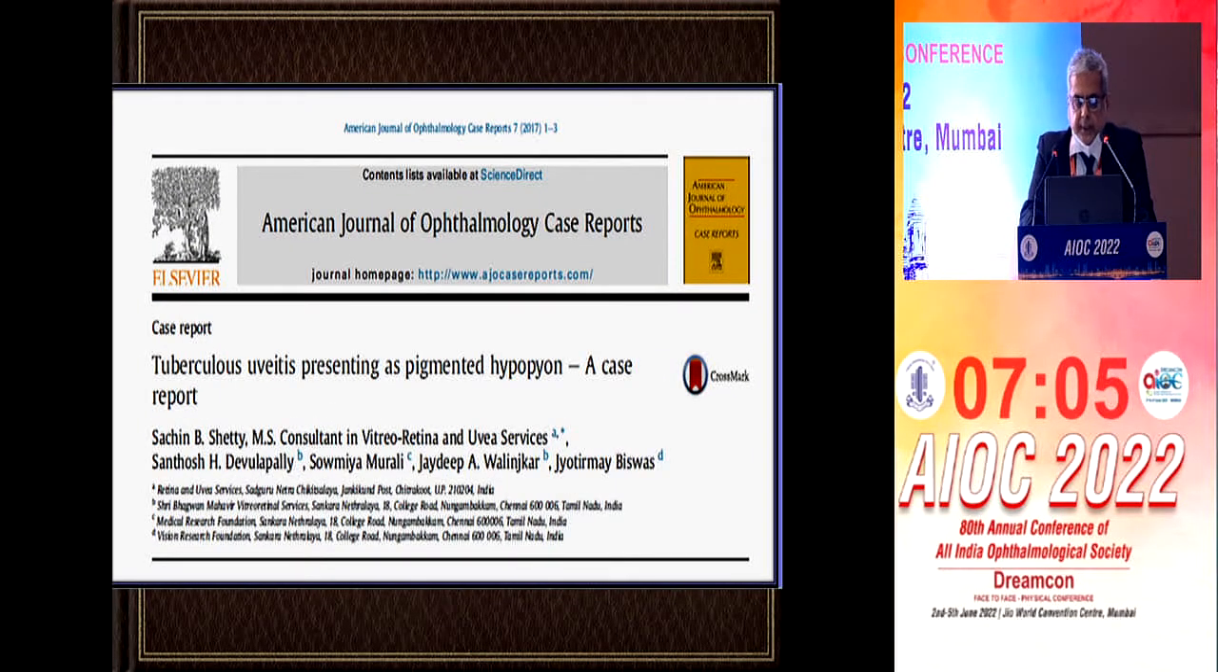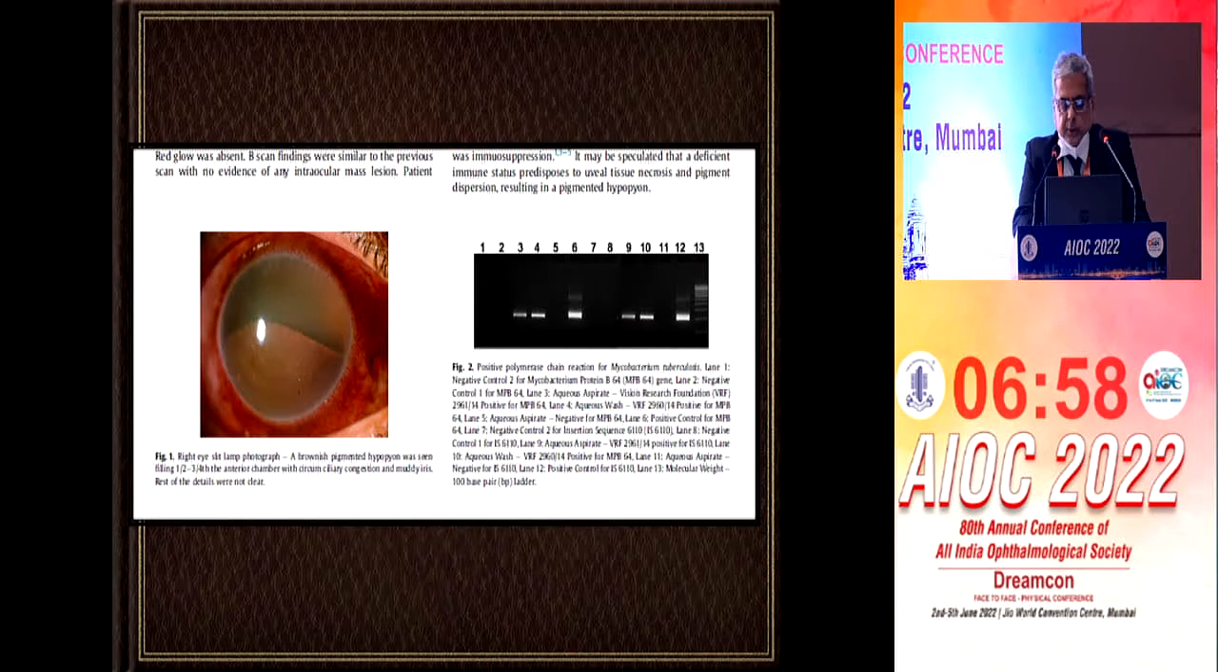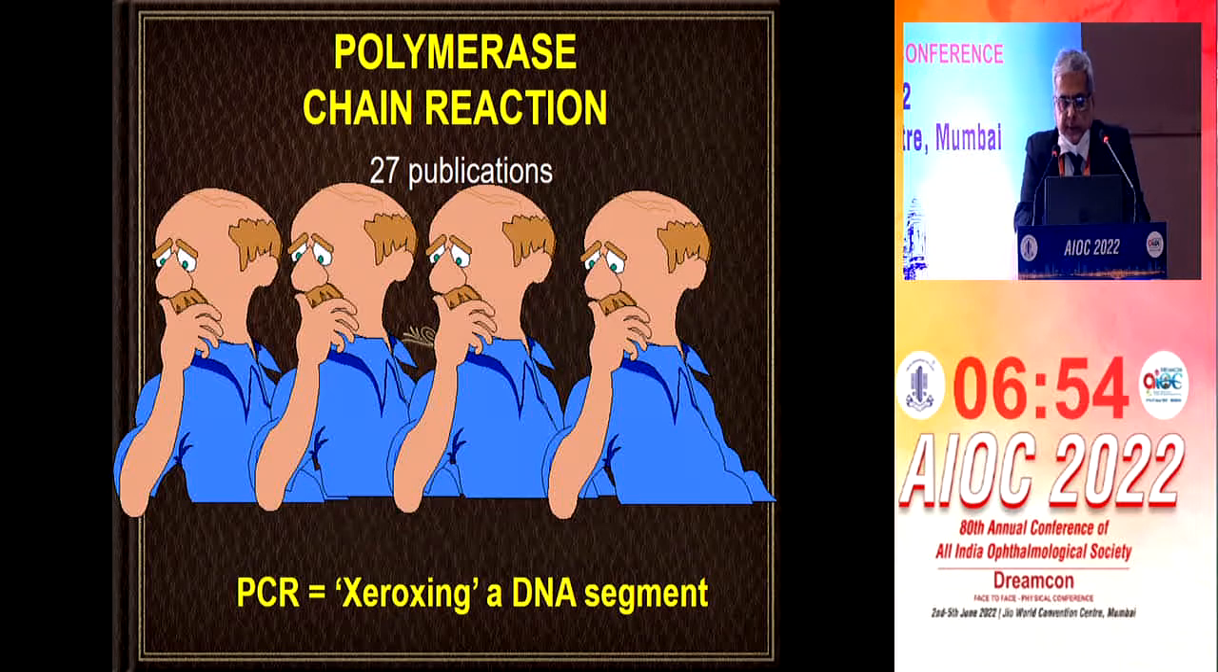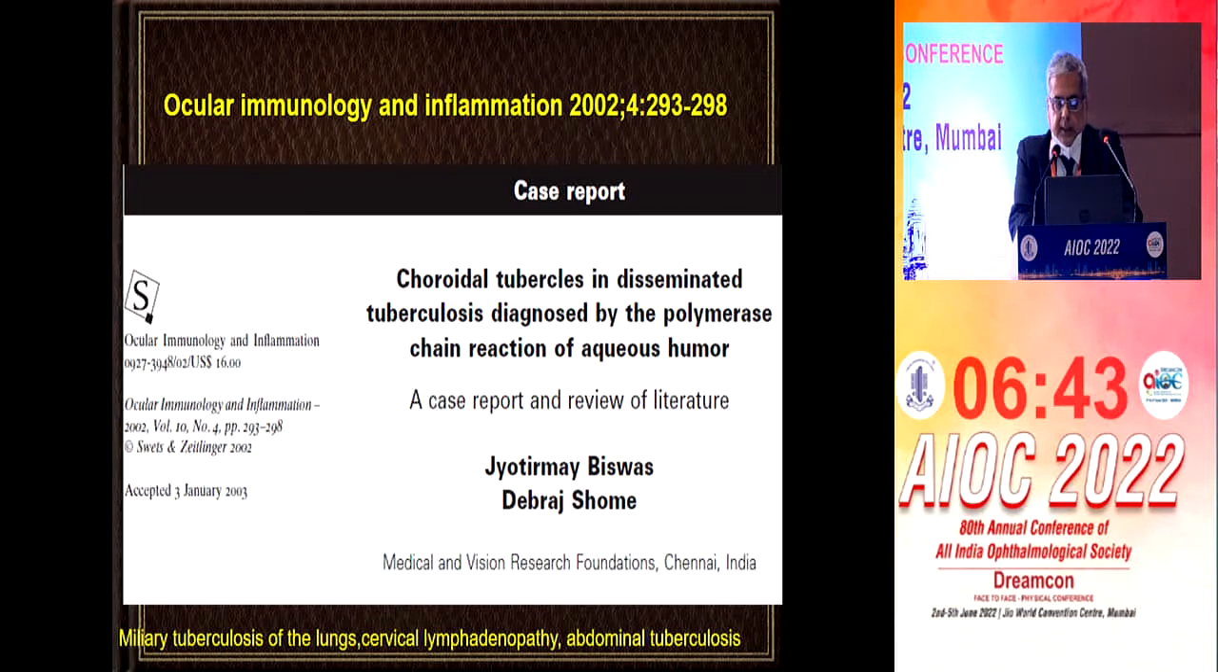We also published tubercular uveitis presenting with very rare manifestations like pigmented hypopyon, which was positive by polymerase chain reaction as well as microscopic study. We studied polymerase chain reaction and introduced that technique in our country, with 27 publications. This is some form of xeroxing of the DNA segment. The first study was done in 2002, when we found a choroidal tubercle in disseminated tubercular disease diagnosed by polymerase chain reaction of aqueous humor.